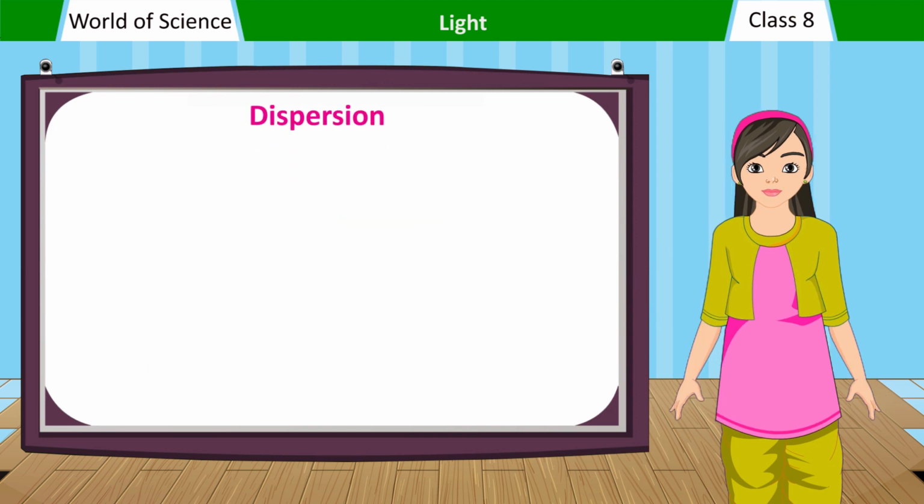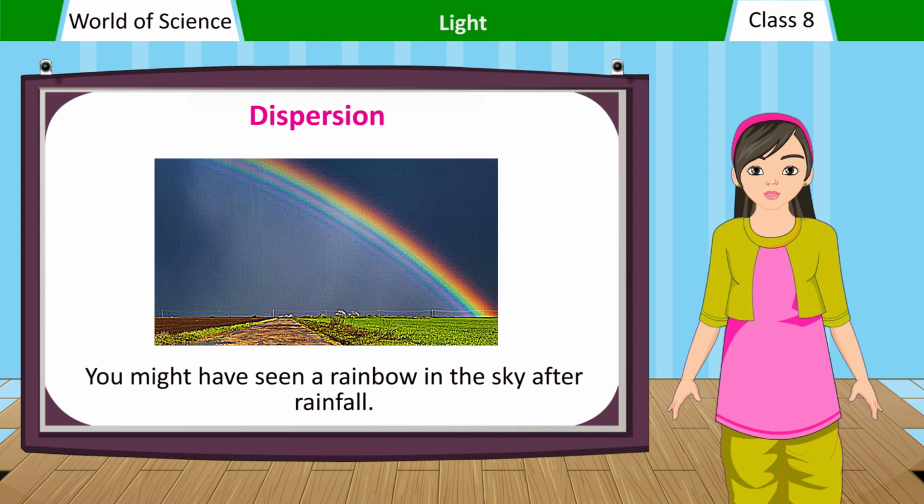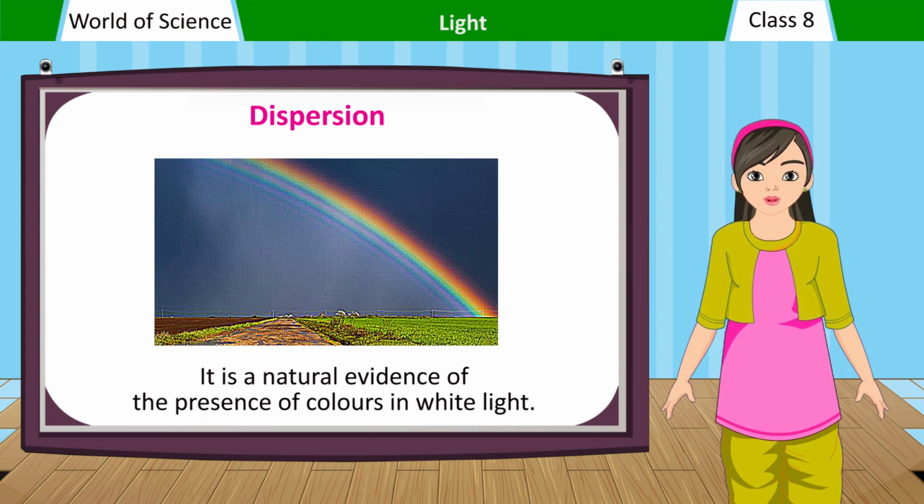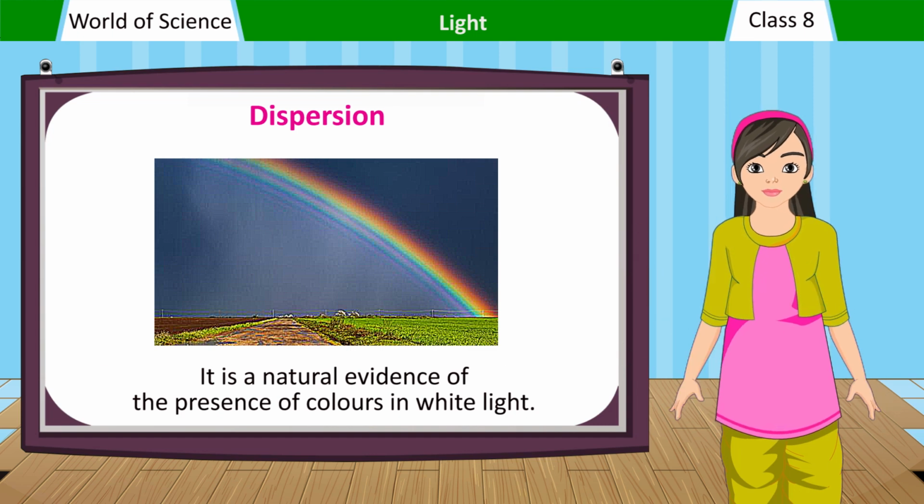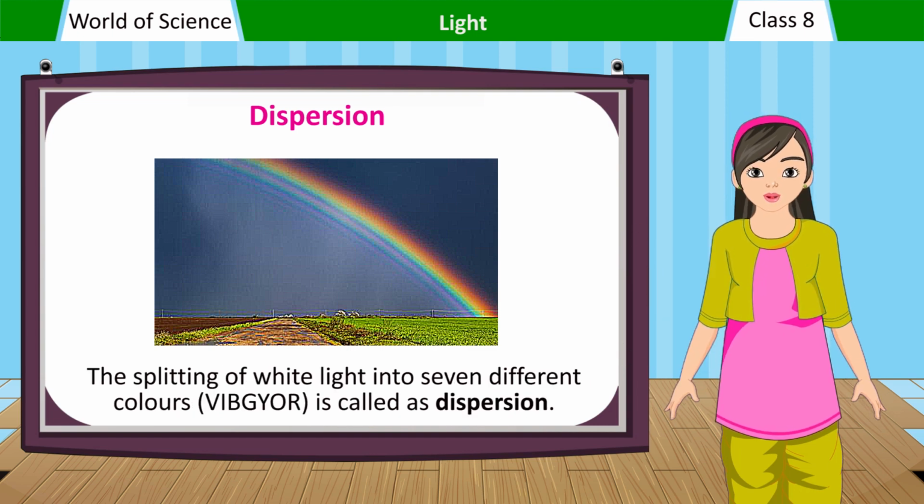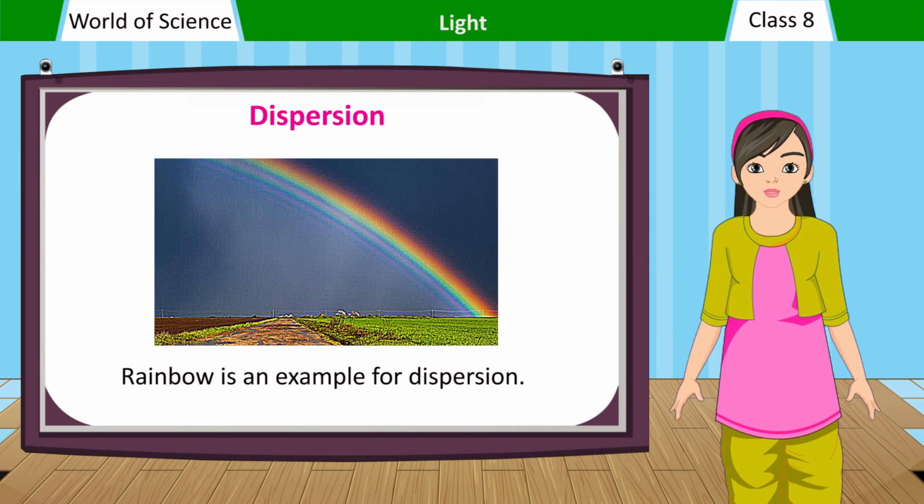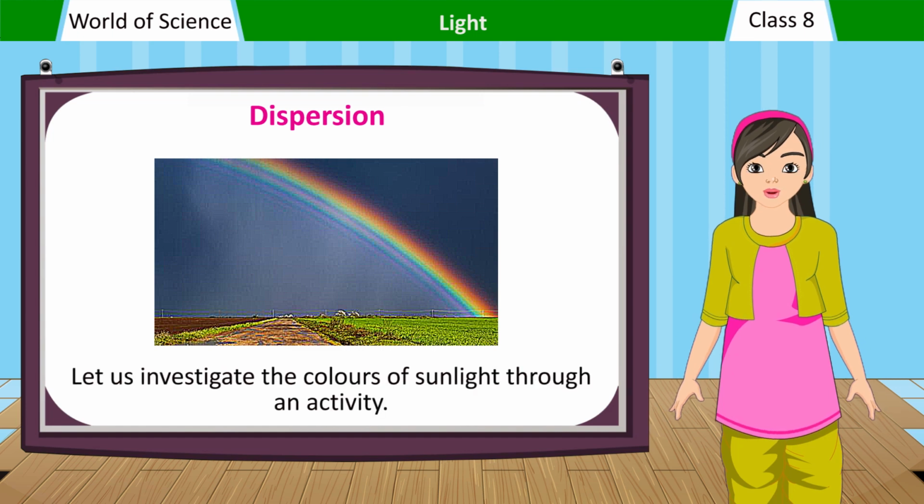Dispersion. You might have seen a rainbow in the sky after rainfall. It is a natural evidence of the presence of colors in white light. The splitting of white light into 7 different colors, VIBGYOR, is called dispersion. A rainbow is an example of dispersion. Let us investigate the colors of sunlight through an activity.